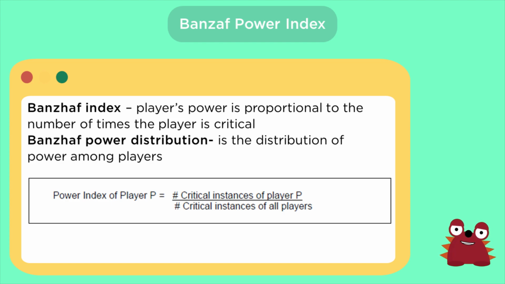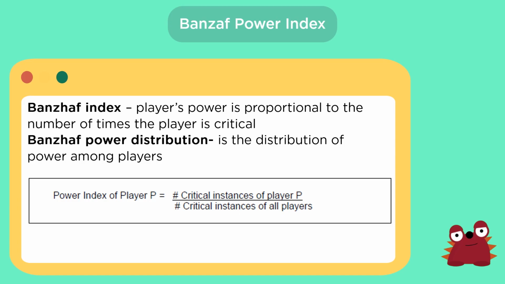So if we are going to look at the example a while ago, we can see that the player 1 appeared 4 times as well as the player 2 and 3, and the total, so basically the Banzhaf power distribution is 12 and the Banzhaf index is 4, so that is 4/12, and if we are going to round it off, or in simplest terms, we are going to get 1/3, which basically means that the critical amount of each player is up to 1/3.